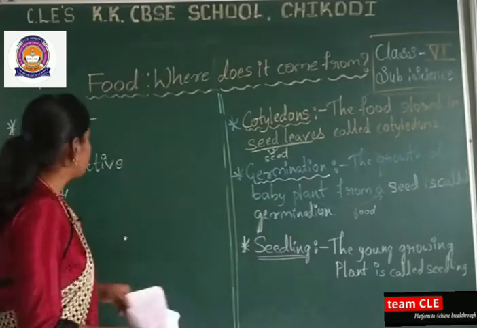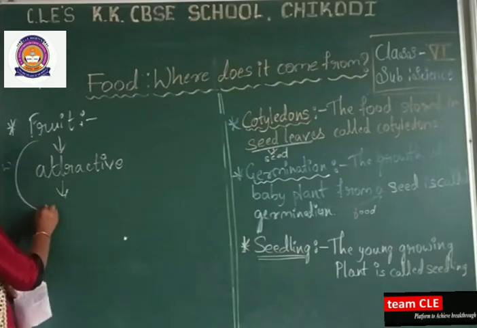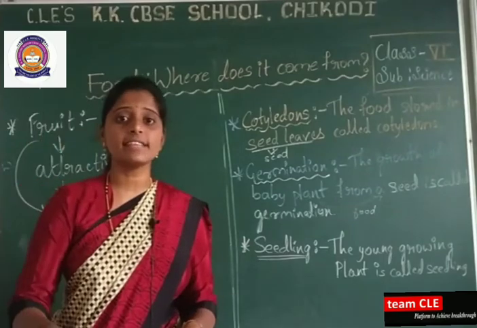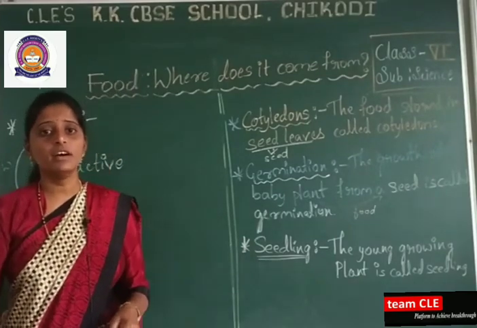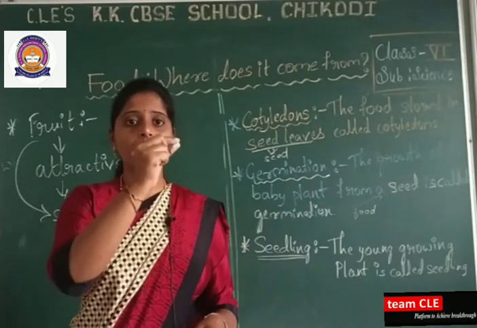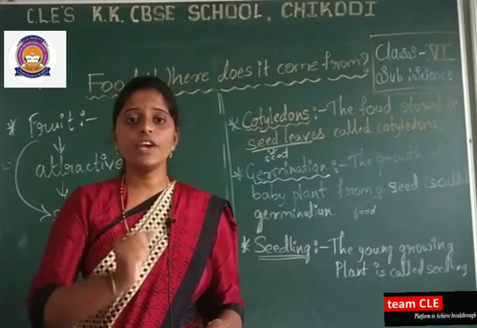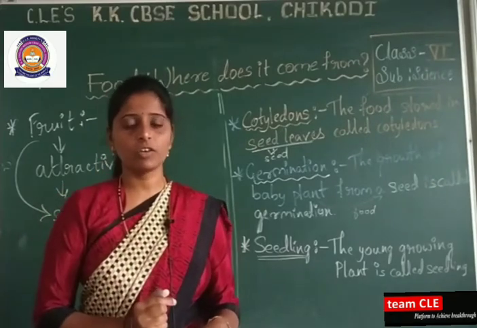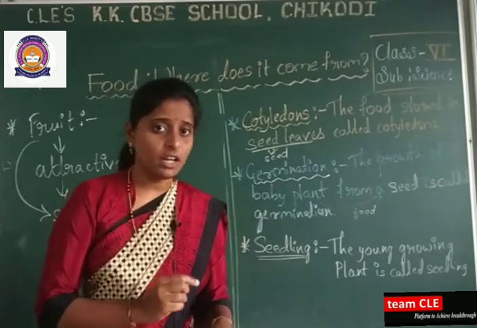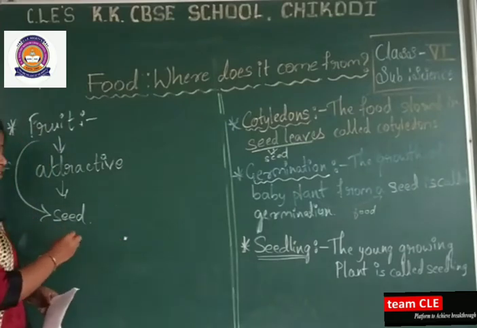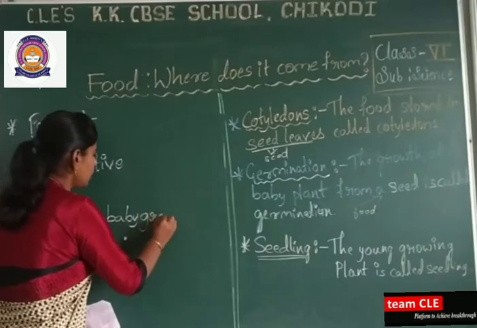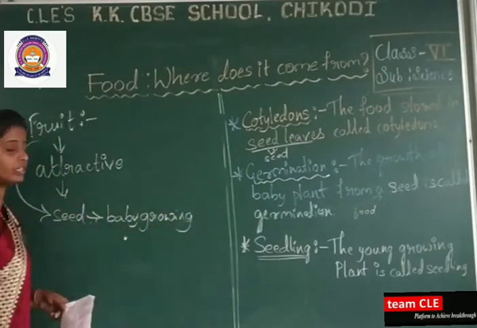Even the fruits are having what here? They are having seeds inside them. Do you all observe? Some of the fruits contain seeds inside them. If you consider the watermelon, black color seeds are present. If you consider the papaya fruit, in that also black color seeds are present. We are not eating those seeds. Only the consuming part is what we eat. The seed we throw away, and from that seed itself the baby plant starts growing.